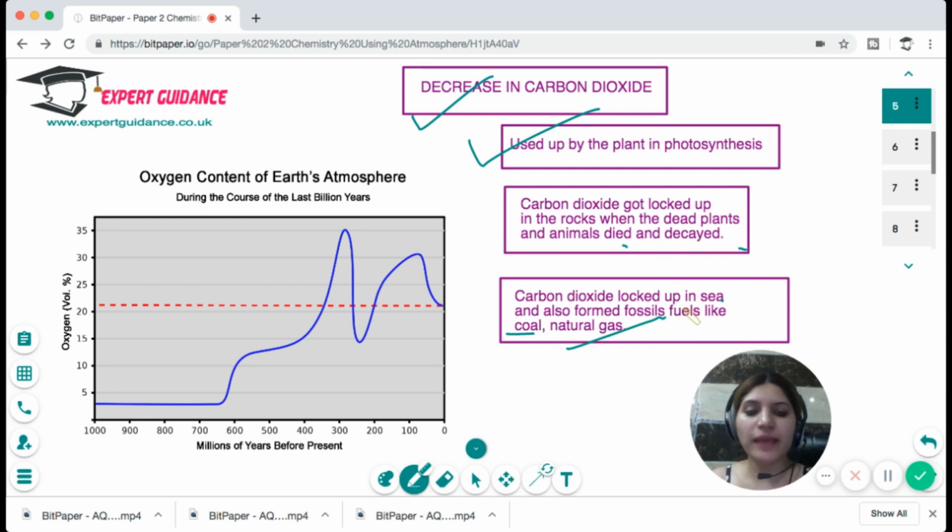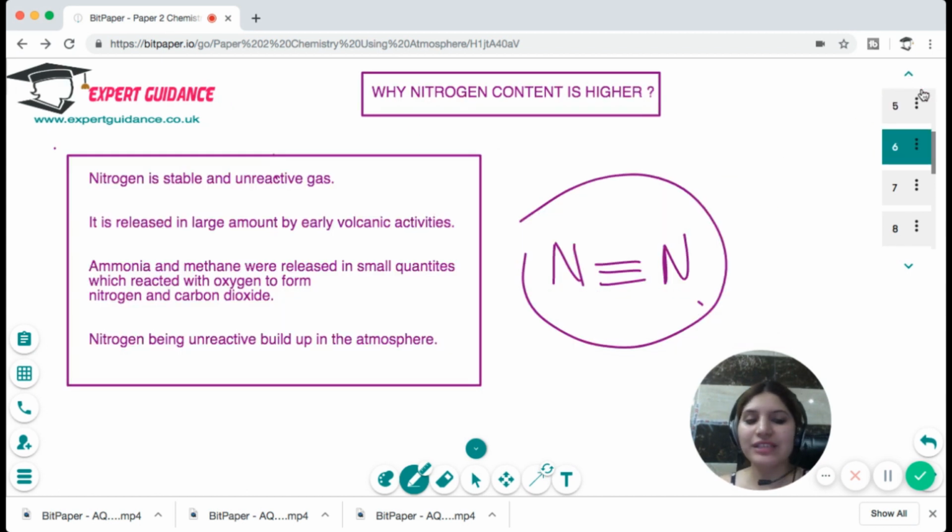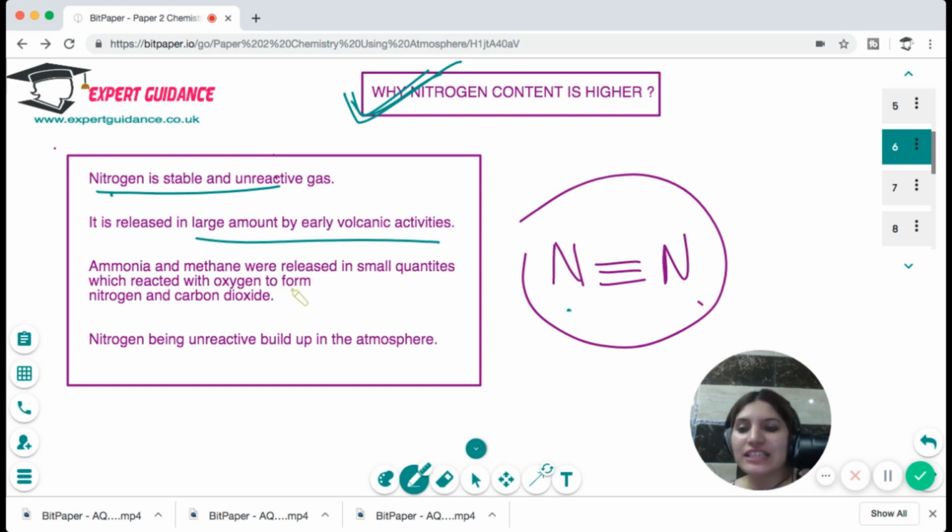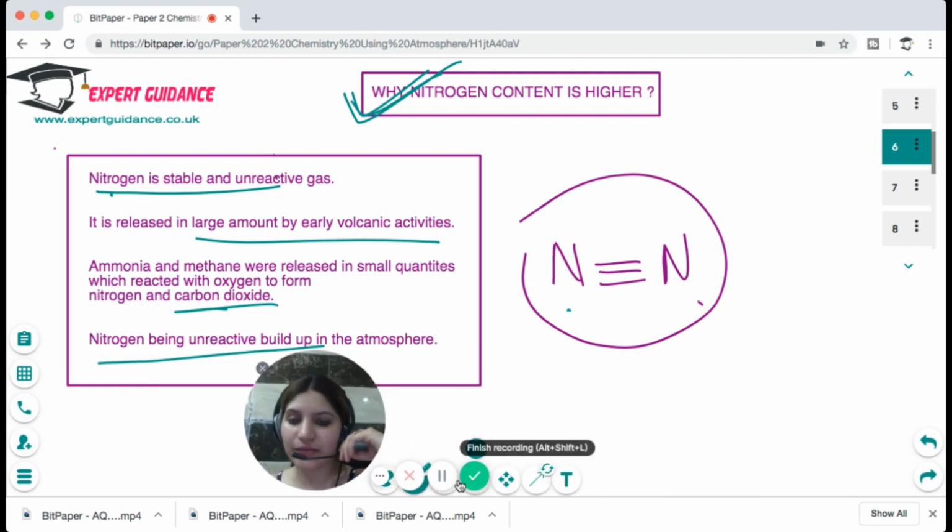So you should be able to write in the exam how the oxygen concentration increased and how the carbon dioxide concentration decreased. This gives rise to the present state, which is 78, 21, and 1. Why is the nitrogen content higher? Because nitrogen is a very stable and unreactive gas. It was released in large amounts by early volcanic activity. Ammonia and methane, which were released in small quantities, reacted with oxygen to form nitrogen and carbon dioxide, and this unreactive nitrogen built up in the atmosphere.